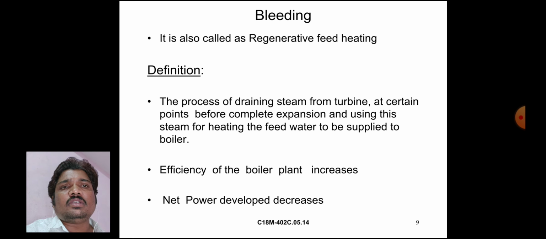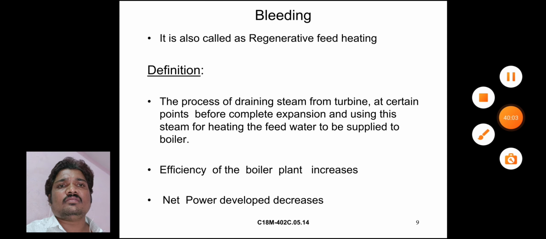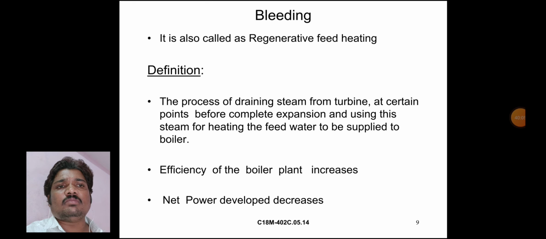This is the bleeding definition: the process of draining steam from turbine at certain points before complete expansion and using this steam for heating the feed water to be supplied to boiler. Efficiency of the boiler plant increases. Net power developed decreases.